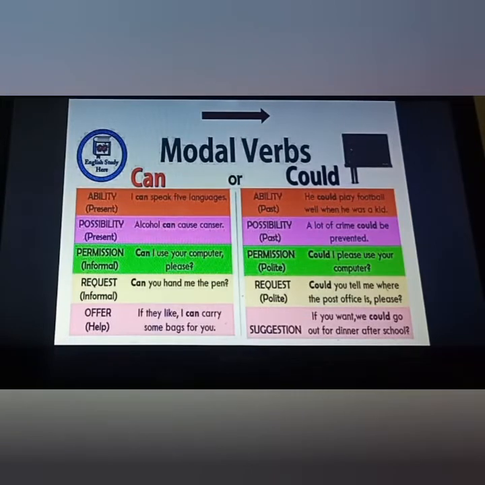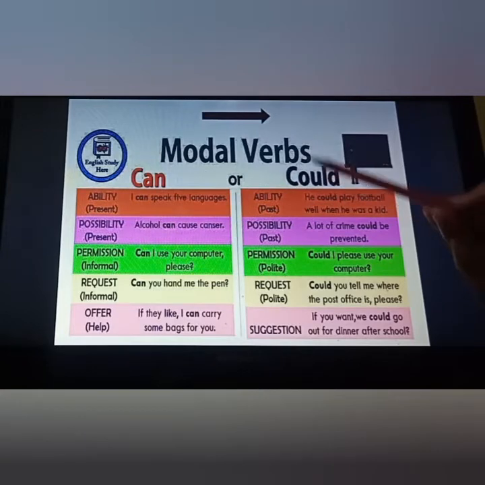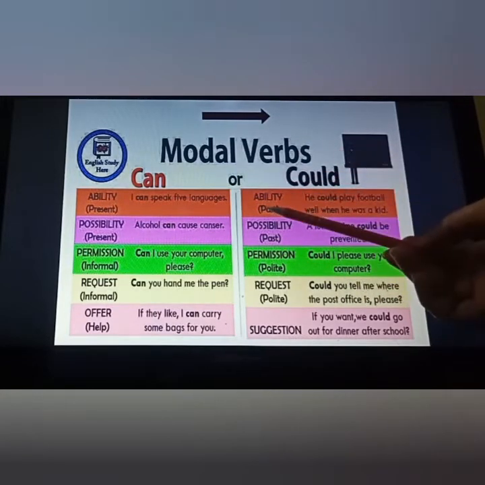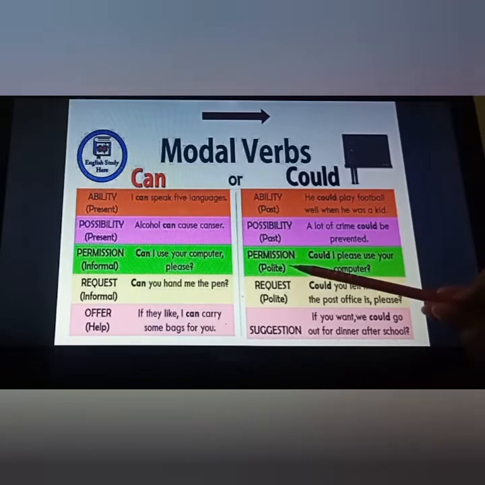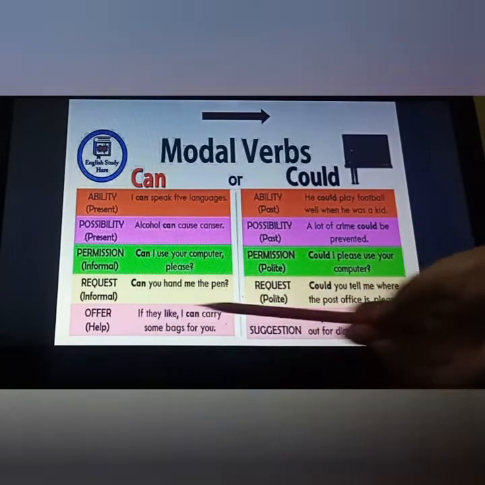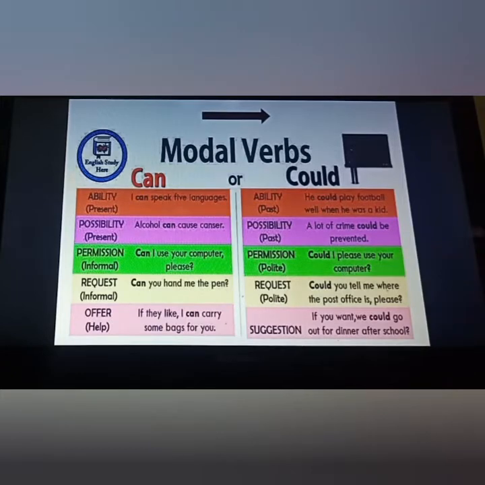First of all, I am taking the two most important modals, can and could. As you can see, they both have the same meaning, or we can say they both have the same function: ability, possibility, permission, request and offer or suggestion. Fine. How to use them?